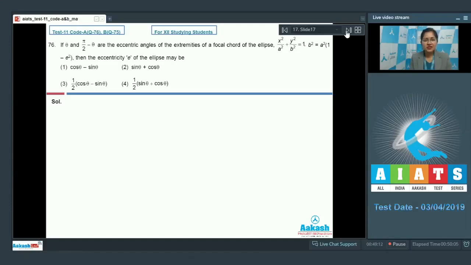Next is question number 76, which says that if theta and pi by 2 minus theta are the eccentric angles of the extremity of a focal chord of the ellipse x square upon a square plus y square upon b square equal to 1, then the eccentricity e of the ellipse may be. Now, for 2 points to be given, let us firstly plot the ellipse.